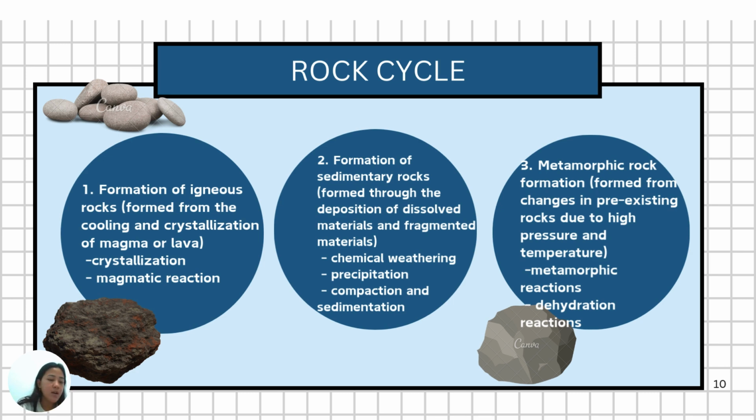Okay, next, formation of sedimentary rock. Sedimentary rock is formed through the deposition of dissolved and fragmented material. The chemical processes involved include chemical weathering, precipitation, compaction and sedimentation.